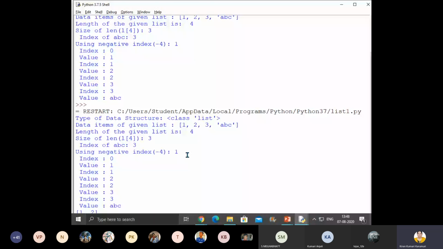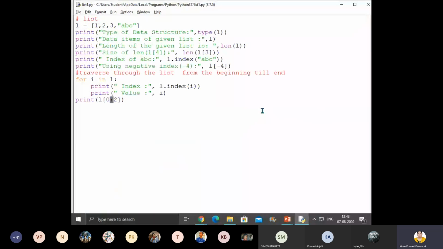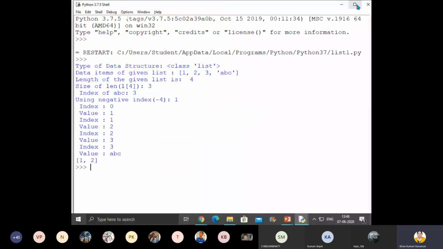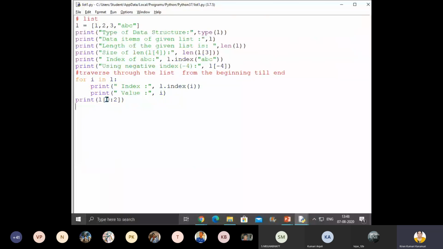Okay, children. Now you can see the output. Can you all see? 1, 2 only are the output, that is the 0th index and first index. Why? What is the range I have given? Range is 0 and 1. The starting index is inclusive, but whatever the ending or terminating index we give after the colon in the slice, that is excluded. So till below that value only it will traverse.